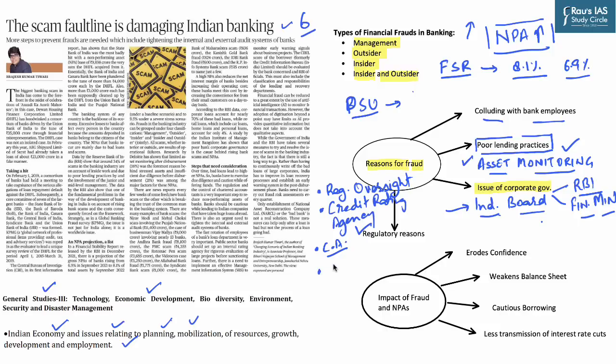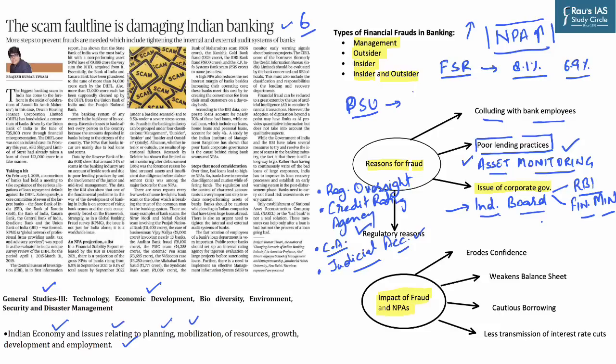Last but not the least is the weak and slow process of judicial accountability. Judicial accountability is a system which ensures that anyone who commits any kind of crime dealing with the financial sector is brought to book and brought to justice as soon as possible. But we have seen that at times judicial accountability is not working in a proper fashion, and hence the fear of law is not established, and this also leads to fraud in the financial sectors.